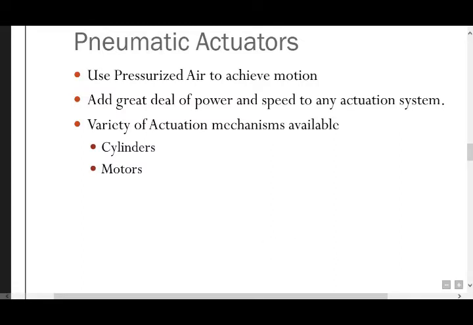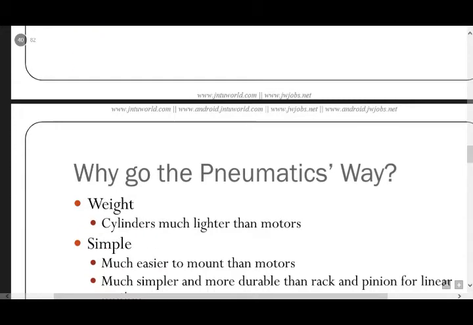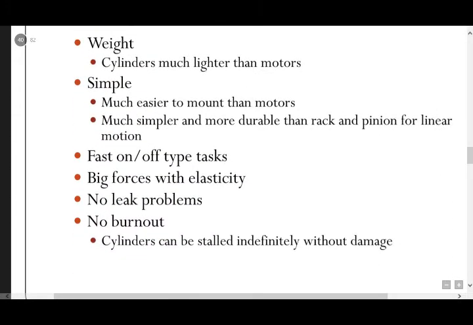Next we discuss pneumatic actuators. They use pressurized air to achieve motion. They add a great deal of power and speed to any actuation system. A variety of actuation mechanisms is available. Cylinders and motors are divided into two types. First we discuss the pneumatic.